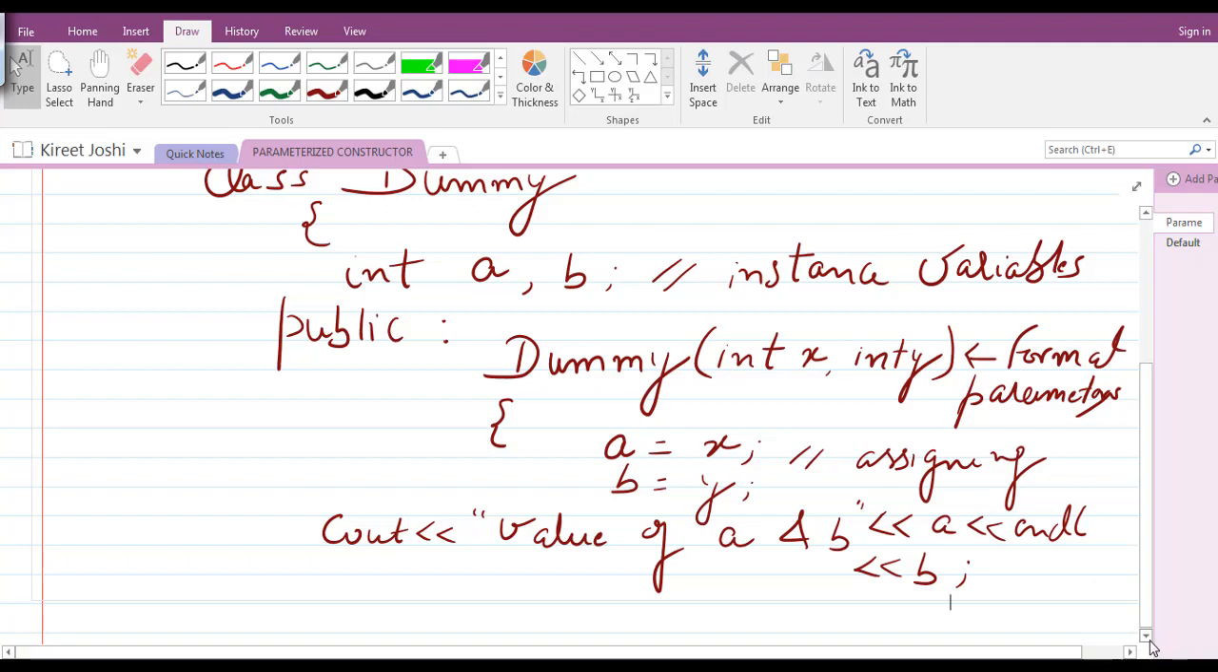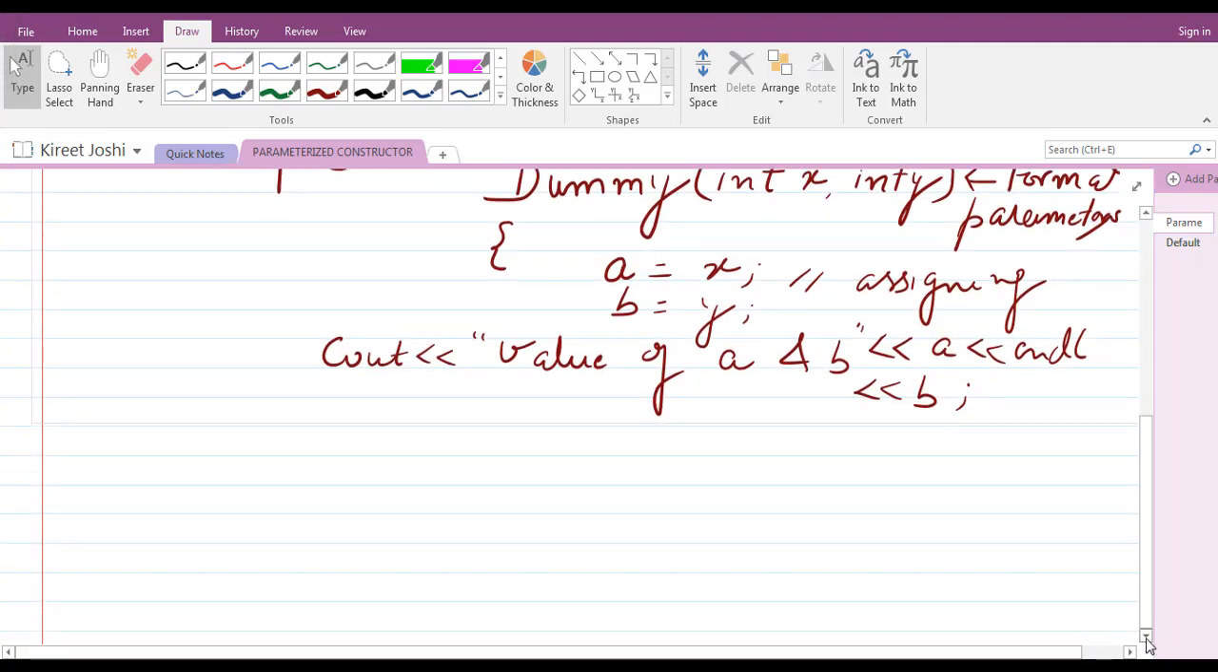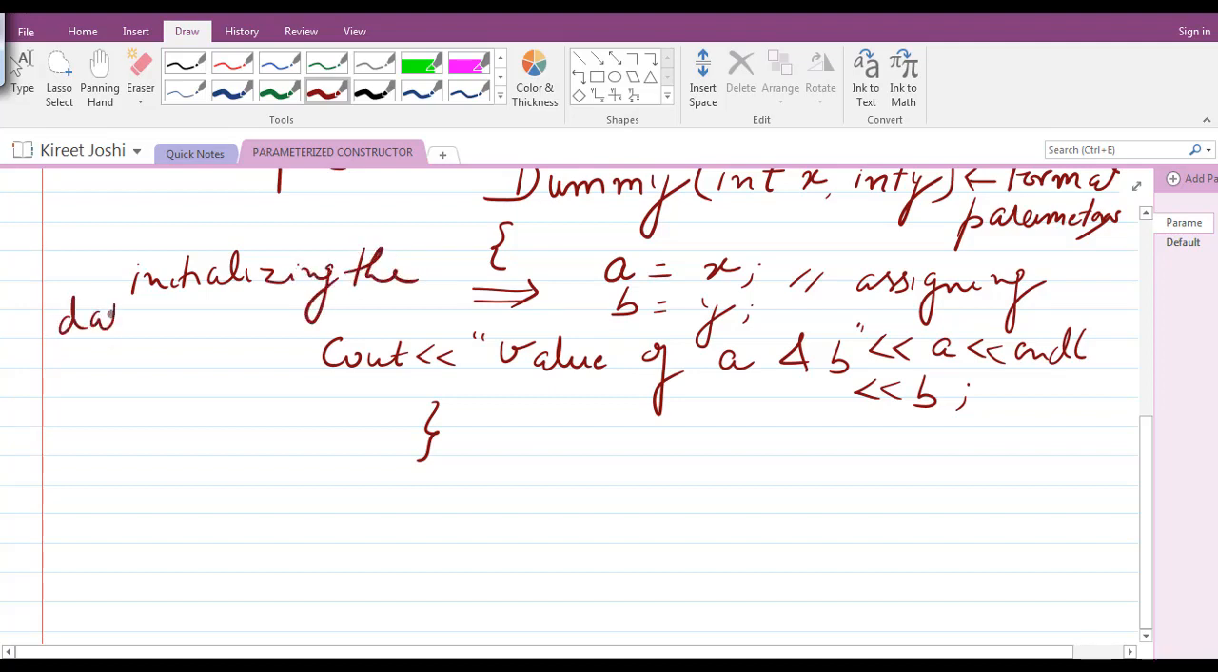So this is a constructor. We have created the definition part for the constructor, and we have initialized the instance variables inside this constructor. The data members have been initialized here, inside the constructor. That is what it is used for. Now we close this class, and we'll create a main function.